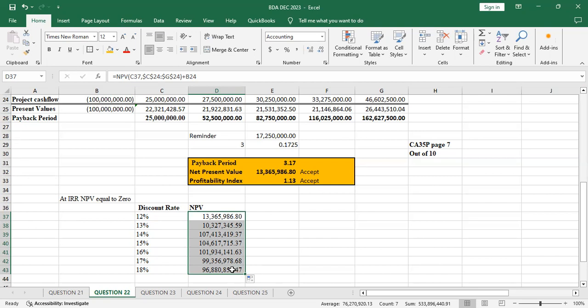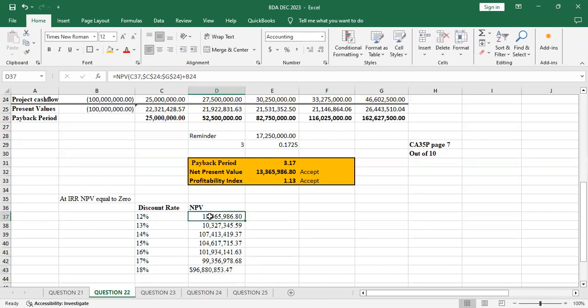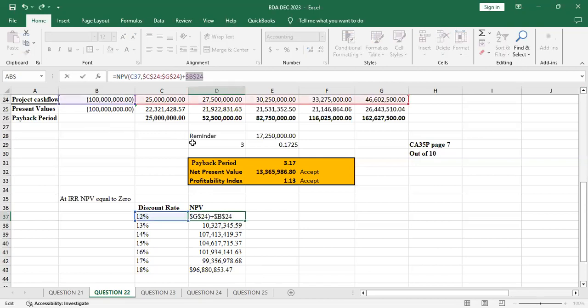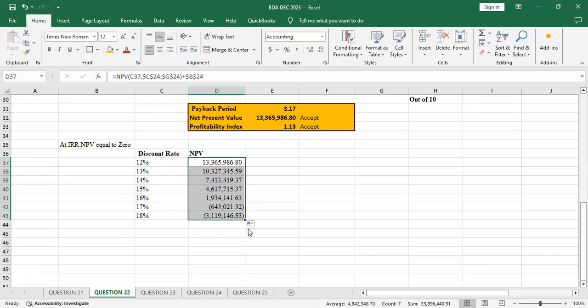So let me see what is happening. I think there is something we never locked, which is the cost. You can see this one was never locked, and we never want it to change. So I'll just do F4 there, then I press enter. Then I drag. You can see from 16 to 17, it went to negative. So it means that our IRR is somewhere there.